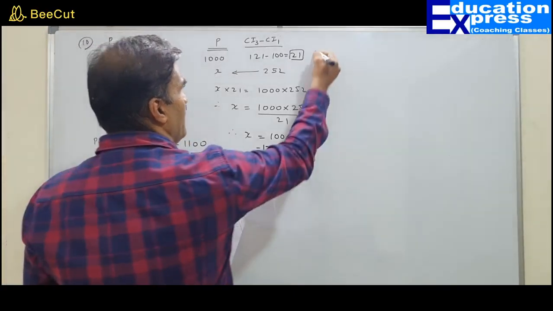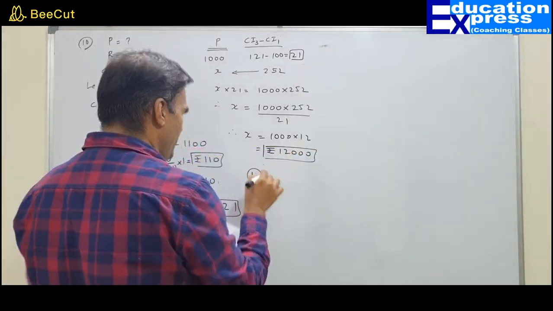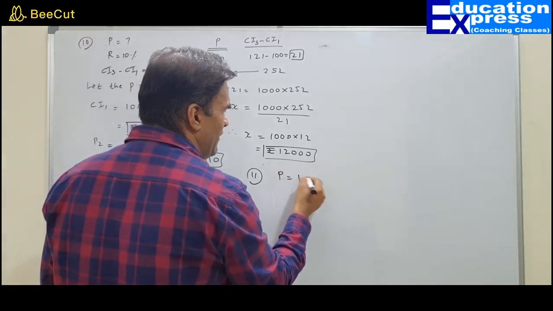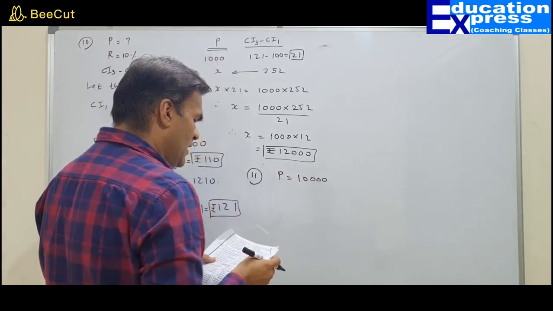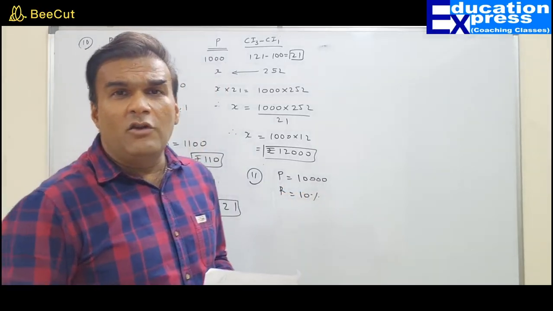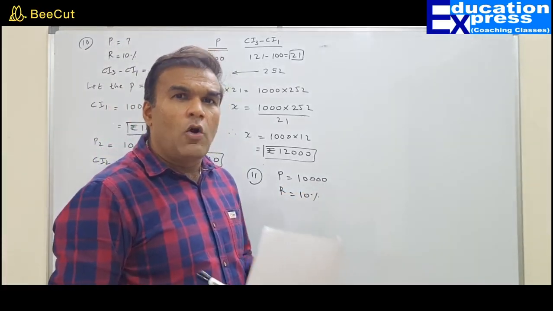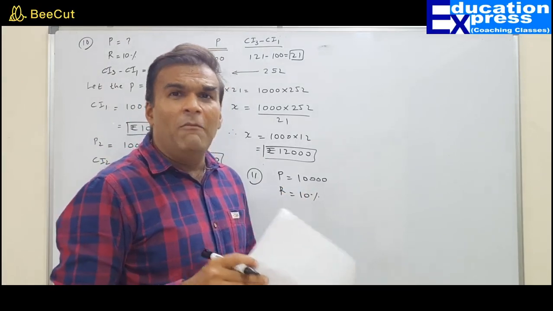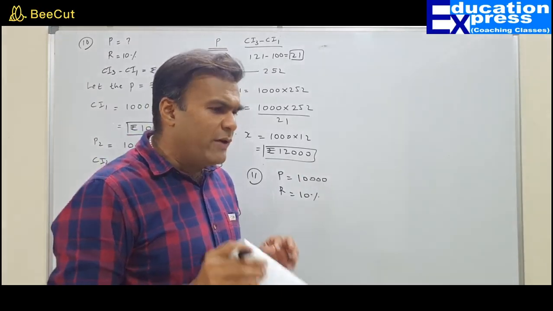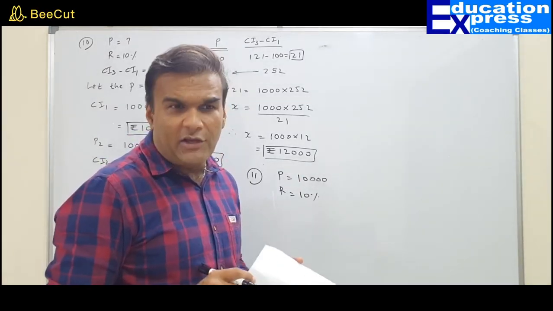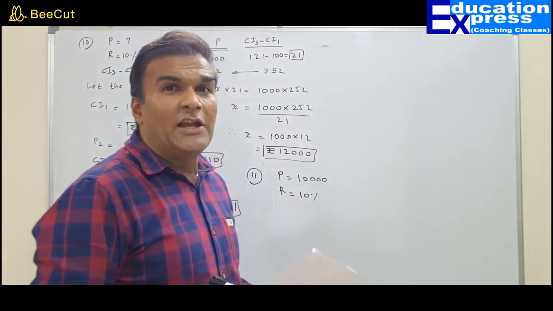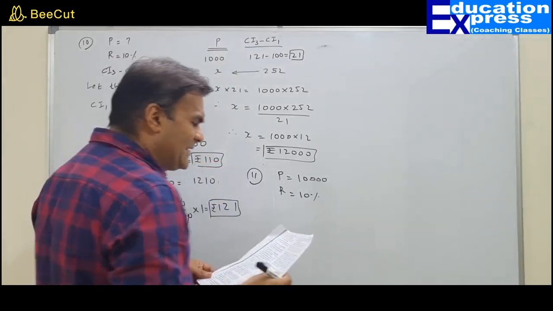Here we go. It is mentioned in question number 11, a man borrows 10,000. So this time we are not investing, but we are borrowing 10,000 at 10%. Rate is 10%. Remember my friends, everywhere we have to write rupees, percentage, years. To save my time, I may eliminate that, but you have to remember that in the examination, all those units will matter. When I am correcting your paper, I will cut your marks whenever you do not write denominations or the rupees or the units.